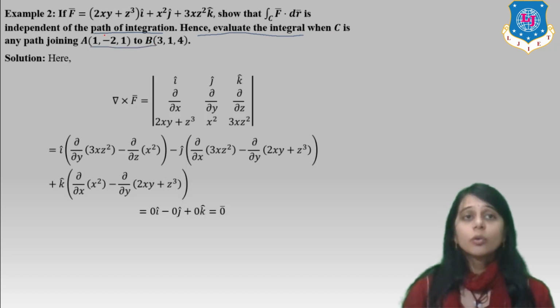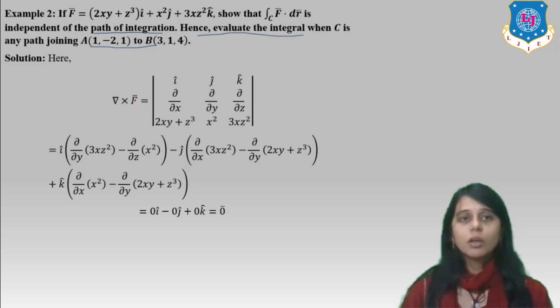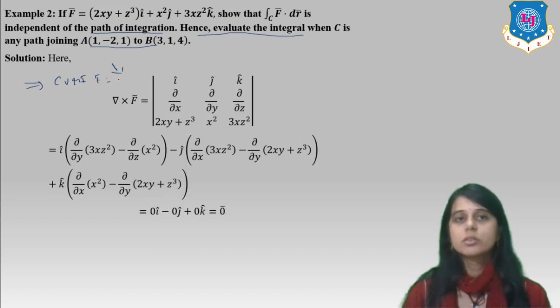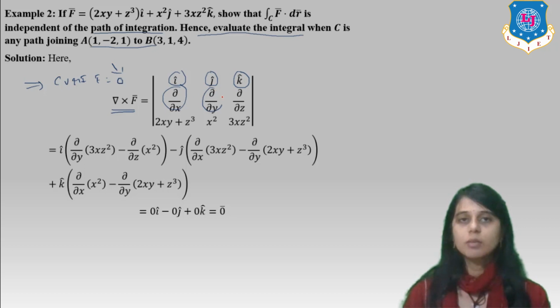First, to show independence of the path of integration, we have to prove the field is conservative. To prove a conservative field in three dimensions, we take curl of F equal to 0. So what is curl of F? It is the determinant of nabla cross F, with rows i caret, j caret, k caret; del by del x, del by del y, del by del z; 2x plus yz, x square, 3xz square. Finding this determinant, we get 0. So we see that this vector field is independent of the path.